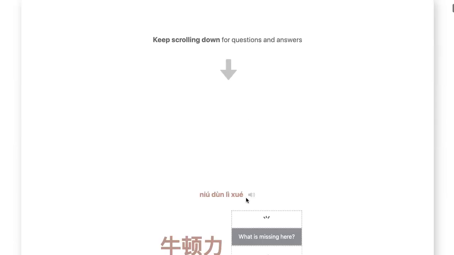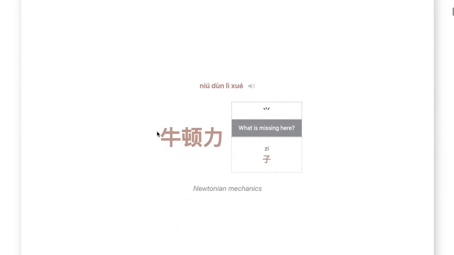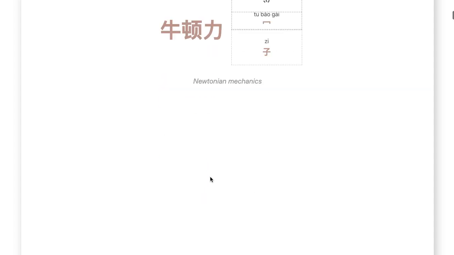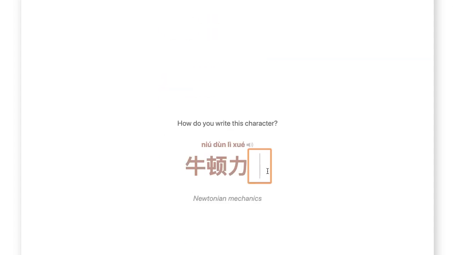Our learning system is not a simple SRS system. For example, for 牛顿力学, it's quizzing you on the character 学. It says, okay, there are 3 dots on top. There's a 子 at the bottom. What's in the middle here? You can think to yourself, well, what is missing here? You can click on it. Oh, okay, that's what it is. That's missing here. And you can do some quiz.